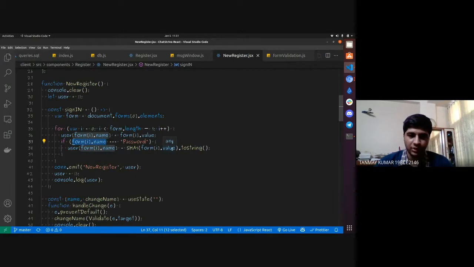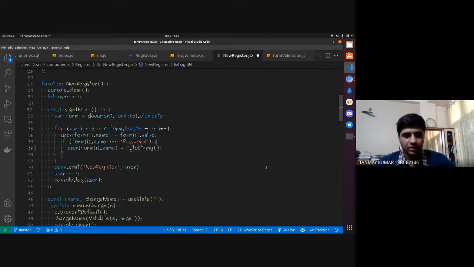So it will take the value. Here name is equivalent to password, and then over here we are taking the value, and we are doing the SHA encryption, and we are converting it to string, because this gives the hexadecimal format. So we are converting this into the string format, and then we are storing it in this value.